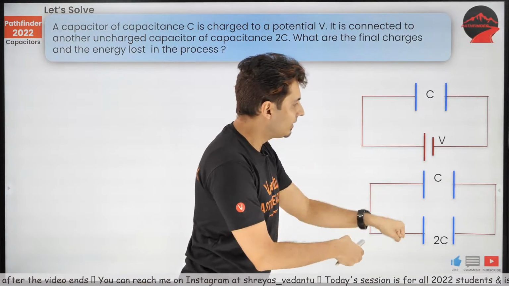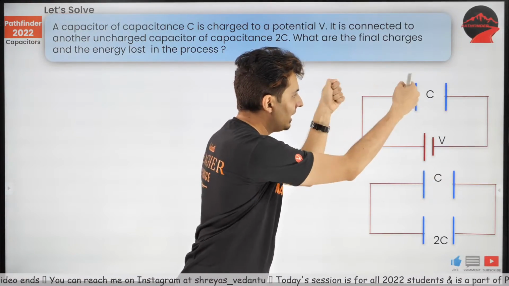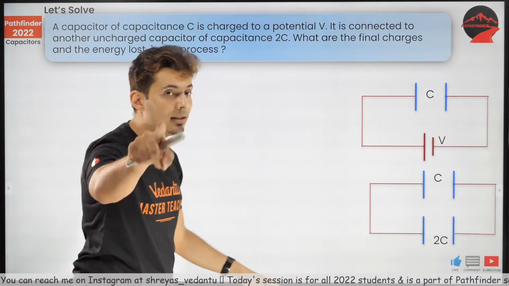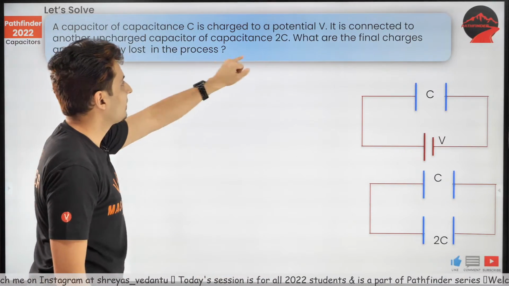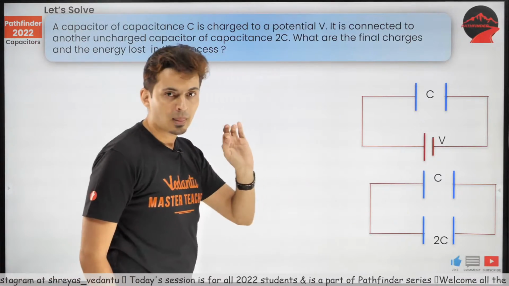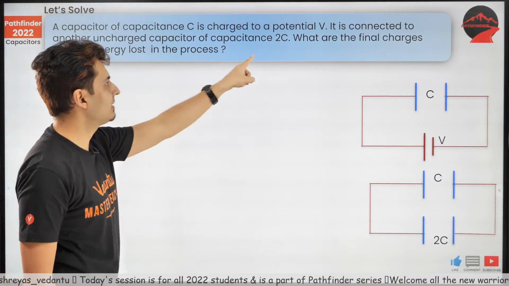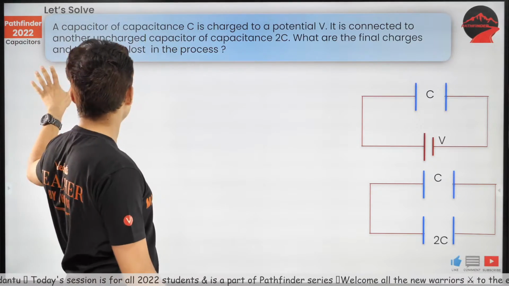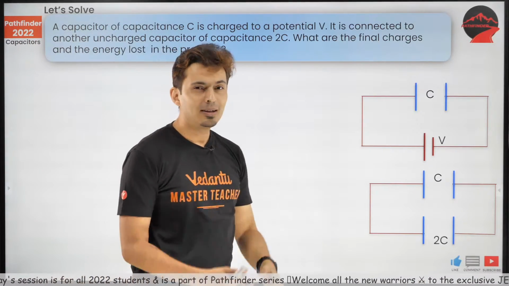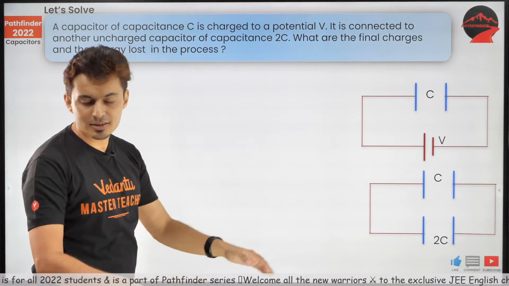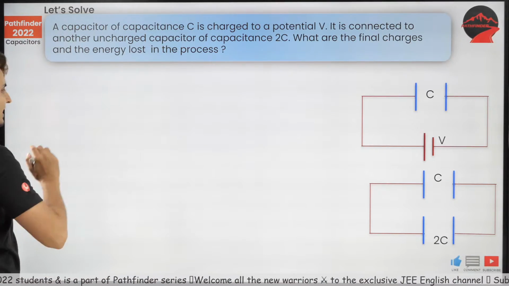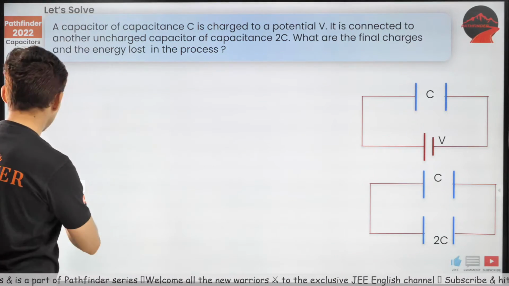So you remove this battery, you take away this battery. That charged capacitor, you connect it to another capacitor of capacitance 2C. What are the final charges and the energy lost in this process? Let's do it step by step.